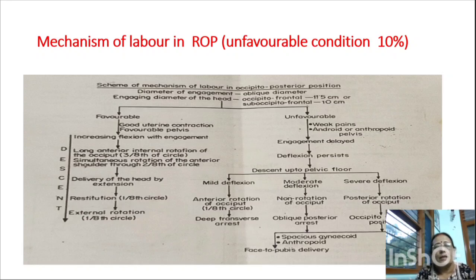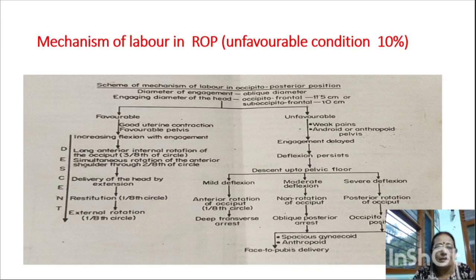There are two types of mechanism: one is favorable, one is unfavorable. The favorable mechanism occurs in 90%, in which there is good uterine contraction and a favorable pelvis, gynecoid and anthropoid, increasing the friction with the engagement. When the head is engaged and descends into the pelvic floor,